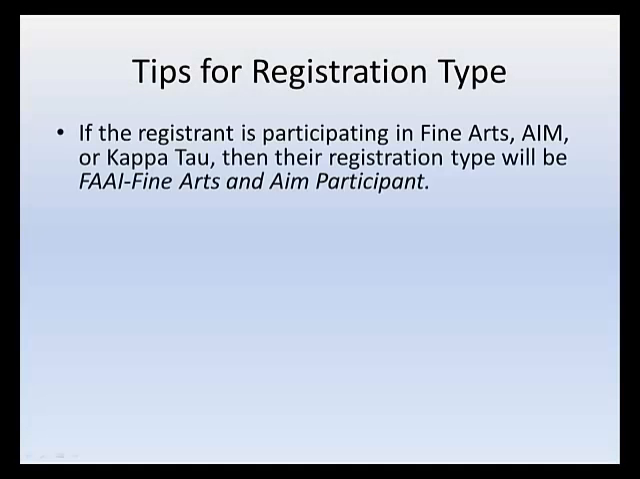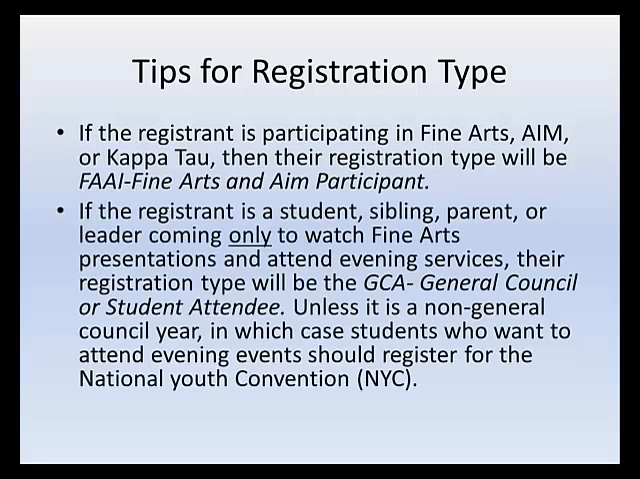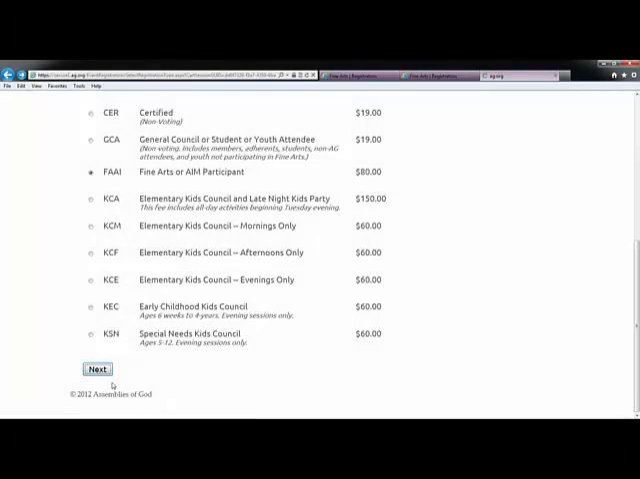The two FAF registrant types are as follows. If the registrant is participating in Fine Arts, AIM, or Capitao, then the registrant type will be FAAI, Fine Arts and AIM participant. If the registrant is a student, sibling, parent, or leader coming only to watch Fine Arts presentations, their registrant type will be the GCA, General Attendee. Once you have selected your registrant type, you will select Next and continue.